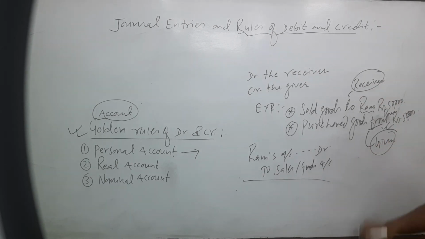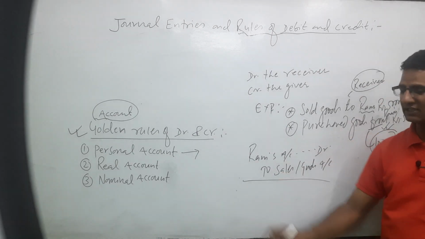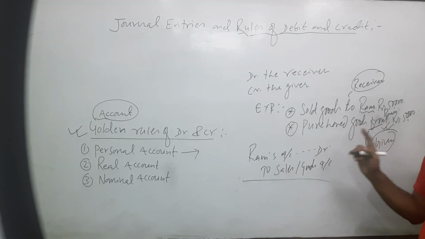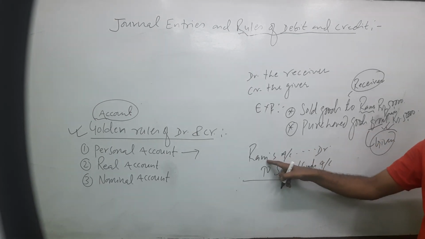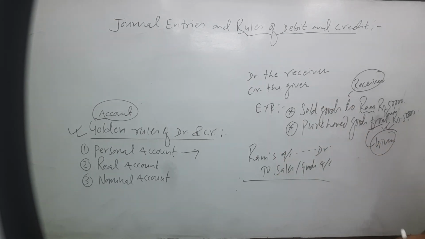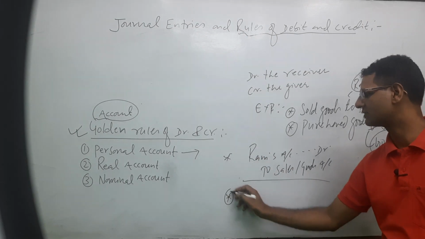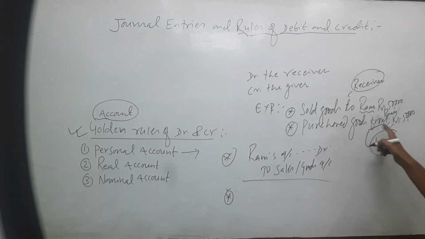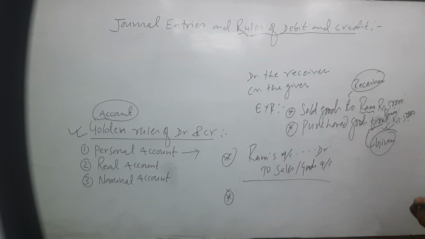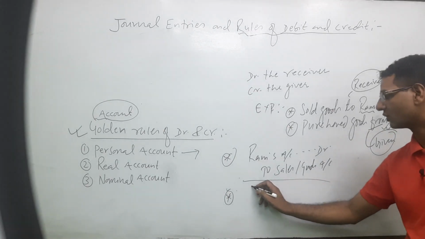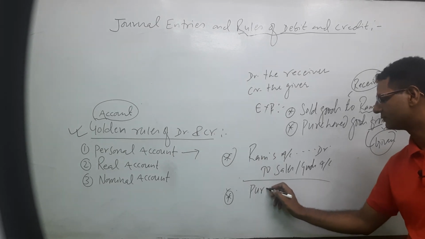Goods is a real account; later on I will discuss. Now personal account only. Ram, why debit? Because Ram is the receiver. Then the second transaction is purchase goods from Ram. What comes in? If we purchase, what comes in? Goods or purchase account debit.